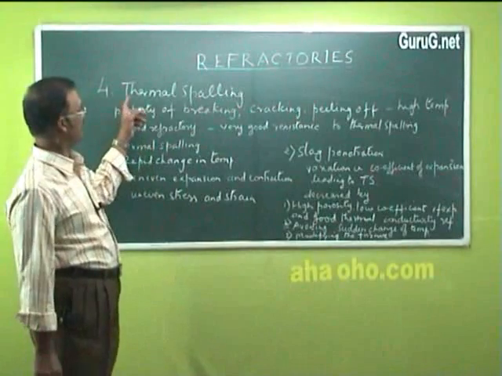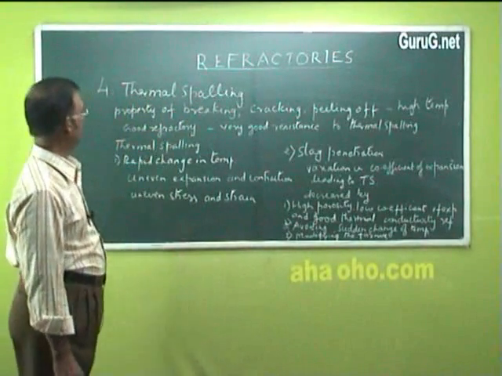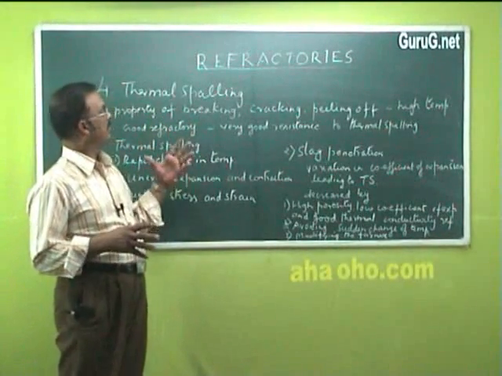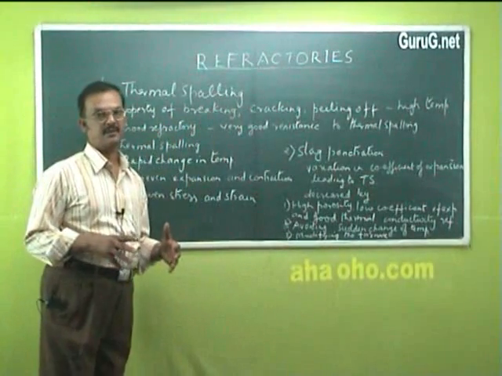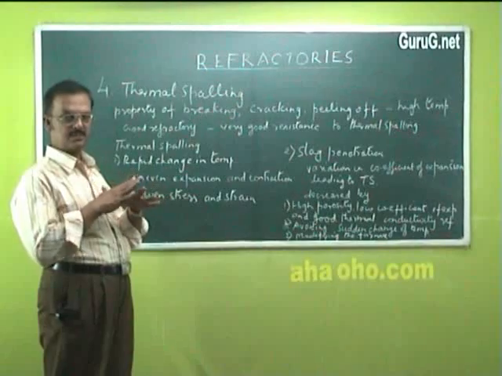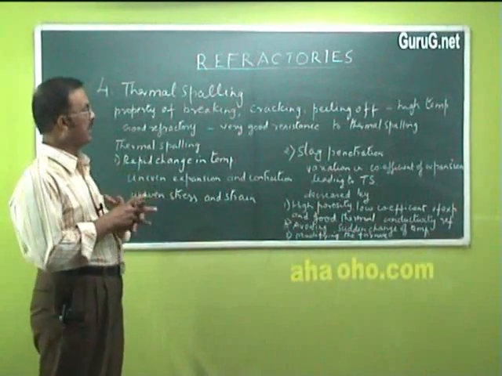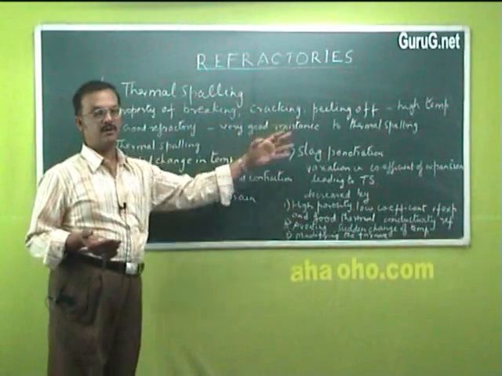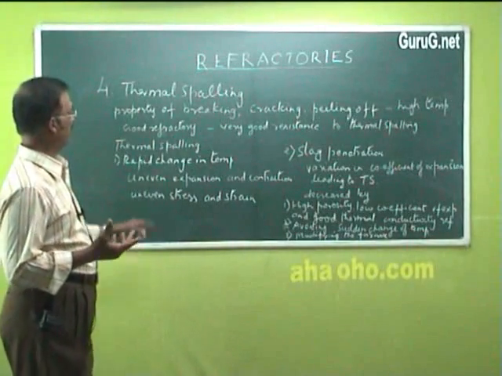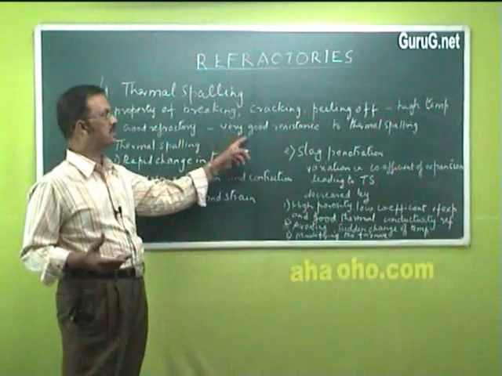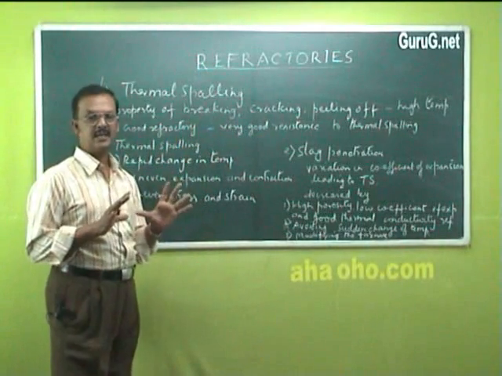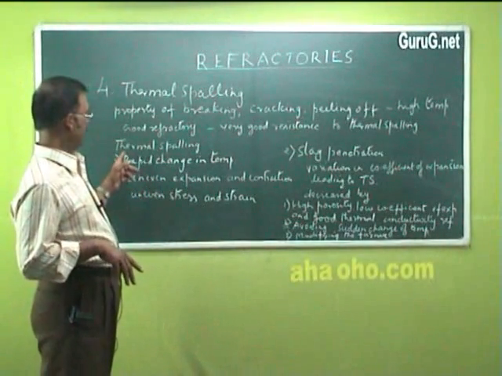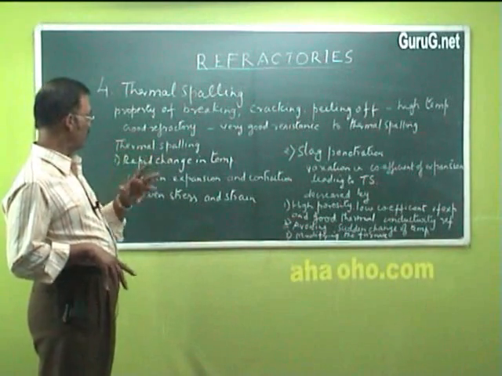The next property of refractories is thermal spalling. It is the property of breaking, cracking and peeling of the refractory at high temperature. When it is subjected to heat, it will expand, and when it is cooled, it will contract, and as a result of that, breaking, cracking and peeling of the material can take place. A good refractory should have very good resistance to thermal spalling, so that they do not undergo any such cracking and peeling off. Now, thermal spalling is due to two reasons.